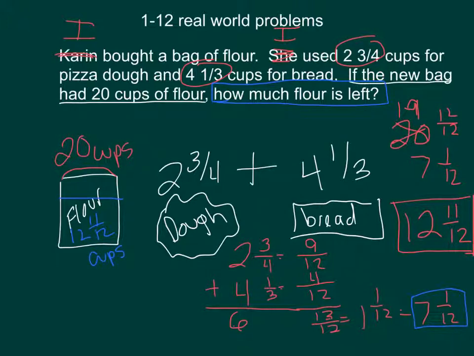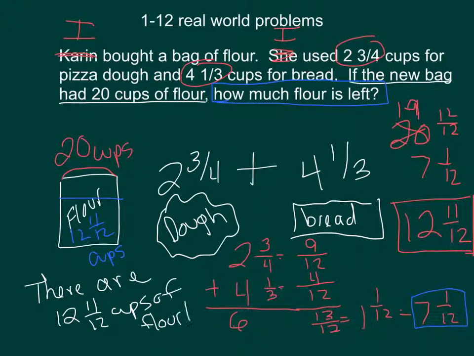When you write out the answer to a word problem, you need to write it out in sentence form. So I would write this answer as there is, or are, 12 and 11/12 cups of flour left. Now I'm going to wipe this slate clean and show you how you could solve this, creating a mathematical equation.